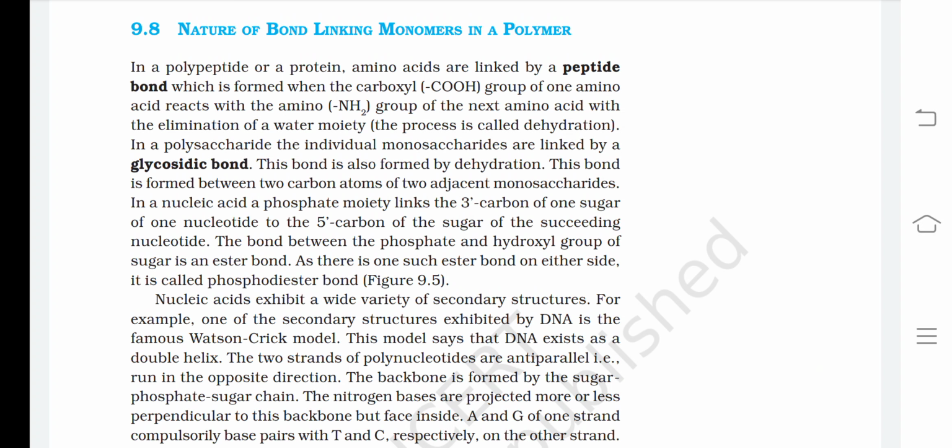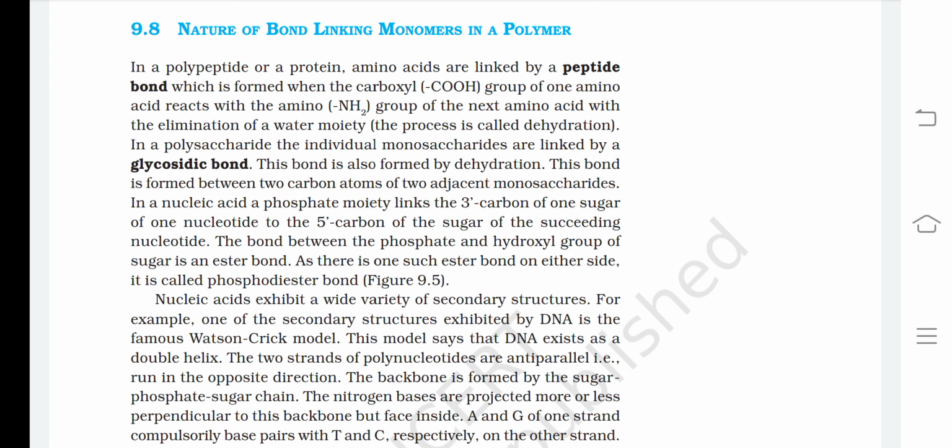In a nucleic acid, a phosphate moiety links the 3' carbon of one sugar of one nucleotide to the 5' carbon of the sugar of the succeeding nucleotide. The bond between the phosphate and the hydroxyl group of the sugar is an ester bond. As there is one such ester bond on either side, it is called the phosphodiester bond. Nucleic acids exhibit a wide variety of secondary structures. For example, one of the secondary structures exhibited by DNA is the famous Watson-Crick model. The model says that DNA exists as a double helix.